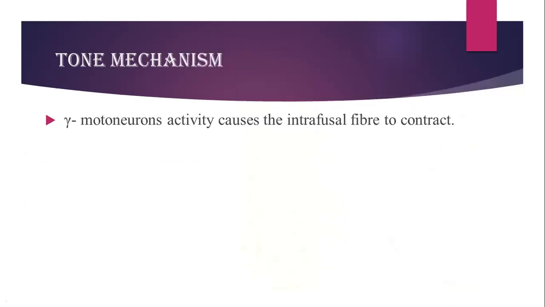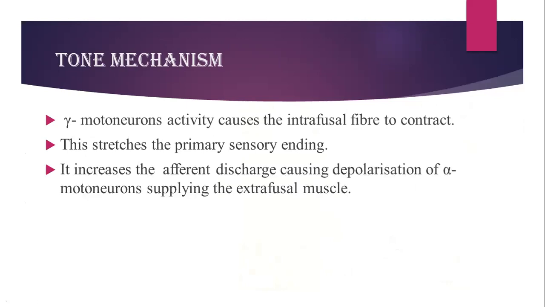How does the gamma motor neuron's activity cause the intrafusal fibers to contract? This stretches the primary sensory endings, and along with this, there will be discharge of alpha motor neurons causing depolarization. This also causes the extrafusal fibers to contract, and thus the stretch reflex will be activated, and there will be development of a partial state of contraction. This is how muscle tone is maintained.